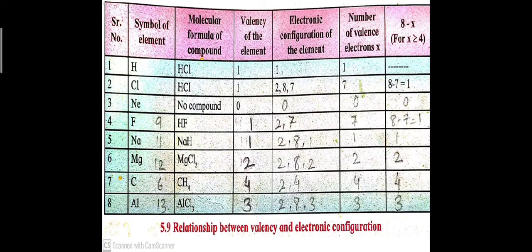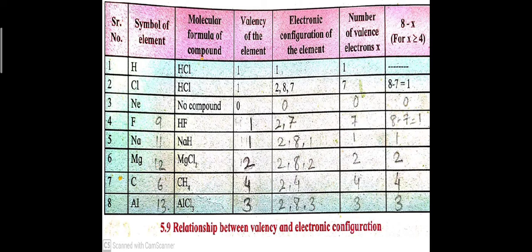Now see in this table, that is table number 5.9, relationship between the valency and the electronic configuration. In the first column the symbol of the element is given, and in the second column the molecular formula of the compound is given. So first is hydrogen. Hydrogen has only one electron, so the valency is also 1, electronic configuration is also 1. The number of valence electrons will be 1.